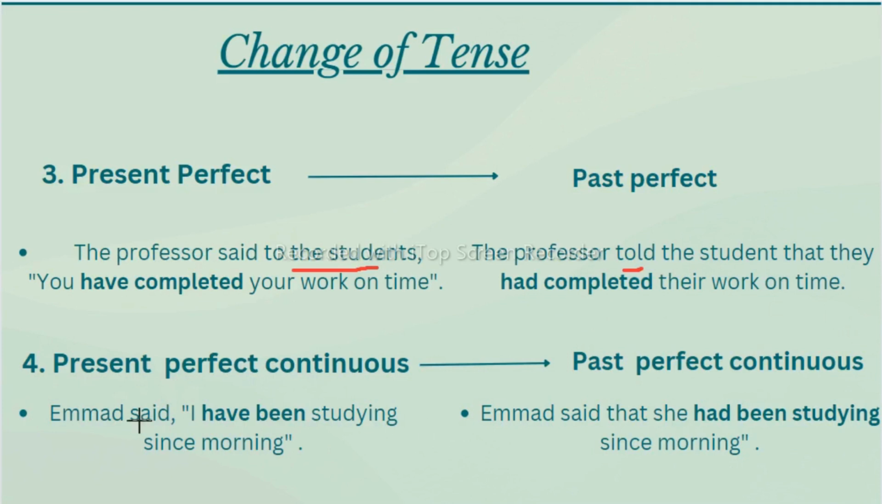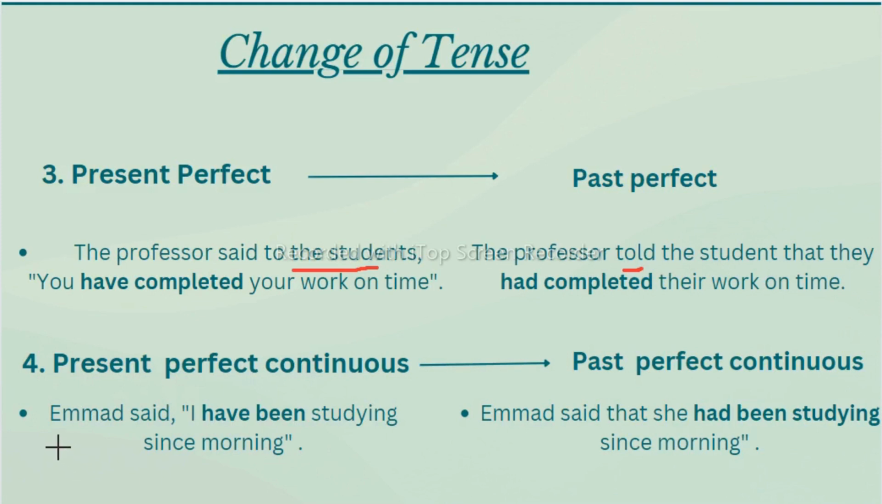Now next one, present perfect continuous. So if your direct speech is in present perfect continuous, you should change to past perfect continuous. For this students, you should learn all 12 tenses. That video I have already uploaded. I will provide the link under the description box of this video. You should watch that video also to learn all the 12 tenses, because they are very important to do direct to indirect speech.